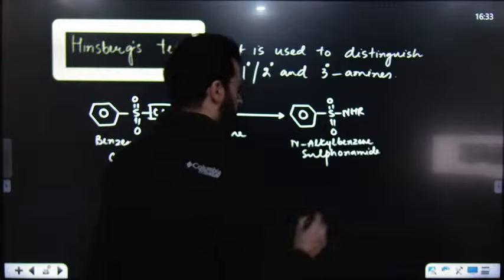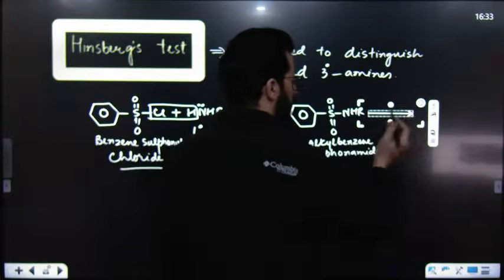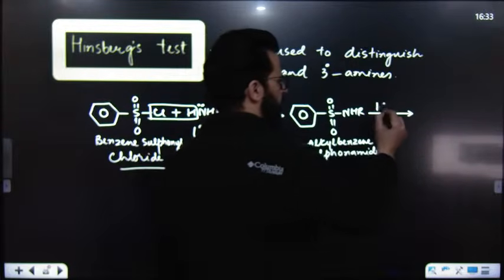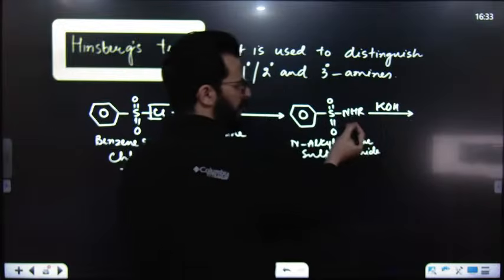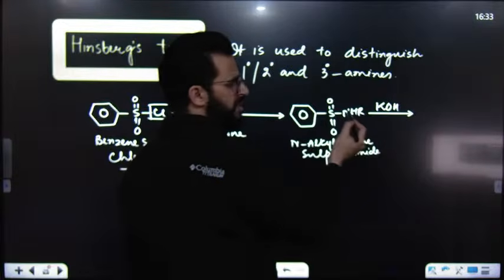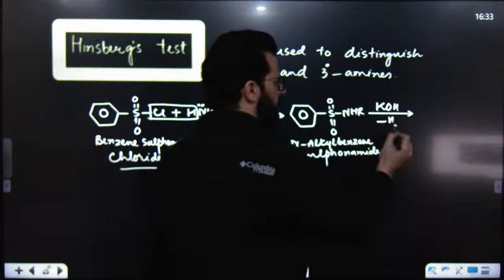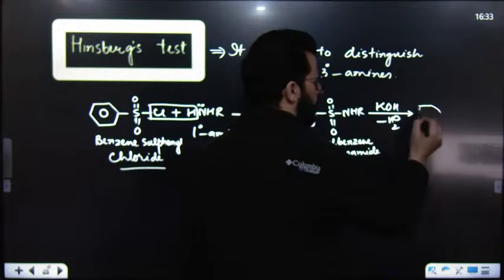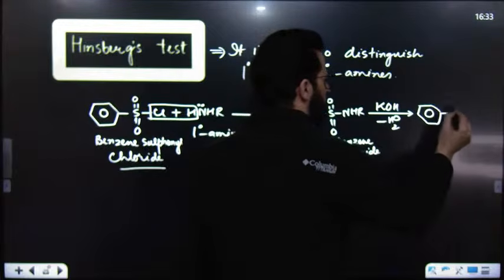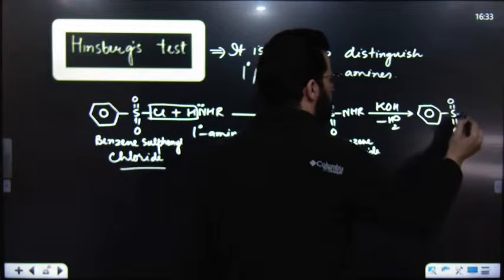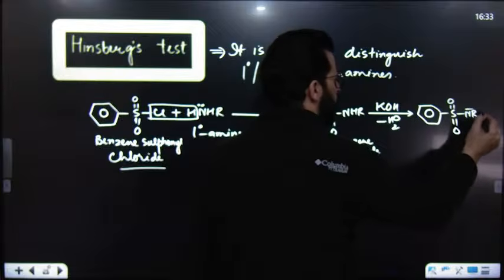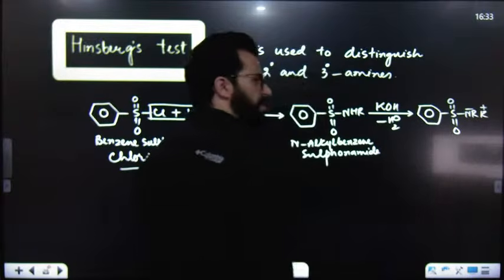But if this is treated with alkalis, for example KOH, a base, this base will abstract this hydrogen. As this hydrogen is acidic, the base will abstract it, and it will result in the formation of S double bond O, then N with a negative charge, and K positive will attract to this negative charge.